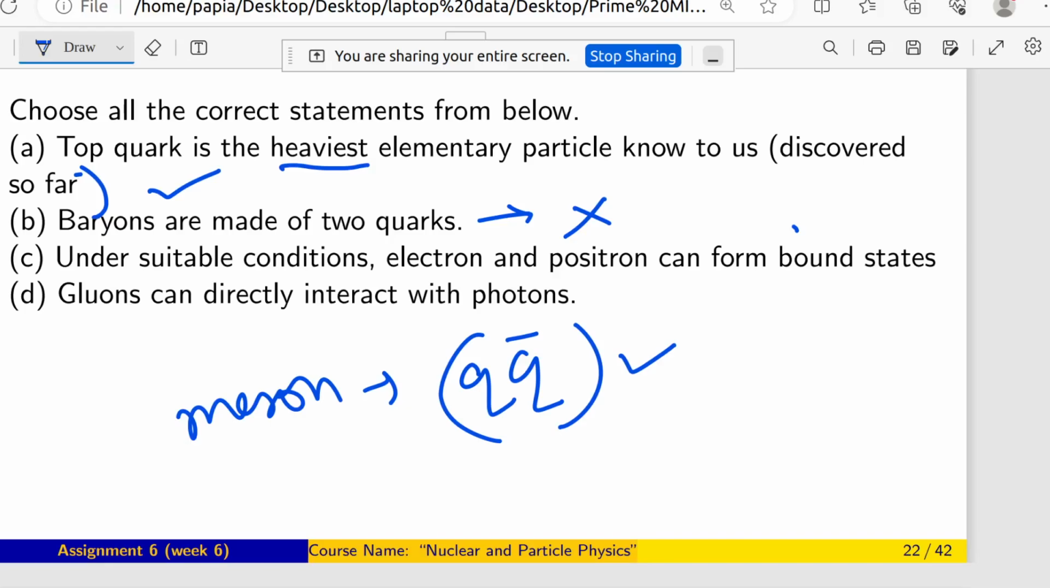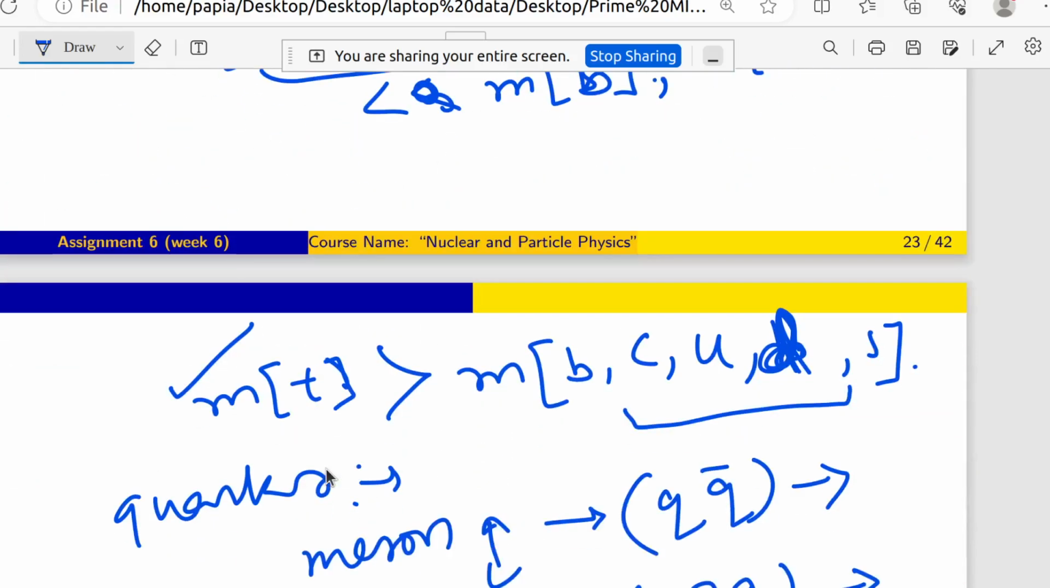Under suitable conditions, electron and positron can form bound states. Obviously, it is a true statement, because suitable conditions means if I have a suitable condition of energy, and also it should be inside a nucleus, then in that nuclear circumstance, electron and positron can form a bound state. So this is correct.